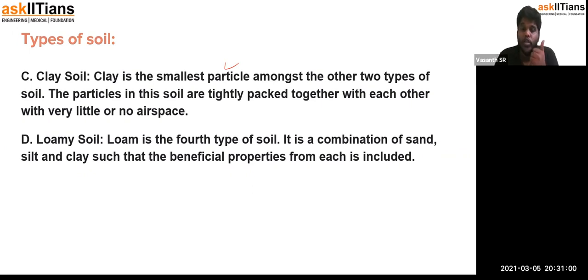The next part is loamy soil. Loamy soil is the 4th type of soil, and it is a combination of the silt, the clay, and the sand put together. But it will also have humus. I repeat, humus, not hummus. Humus is a decaying organic material. That gives the loamy soil a high water holding capacity and makes it mineral rich, to supply all the nutrients and water required for plants, and very much suitable for the survival of the plants.